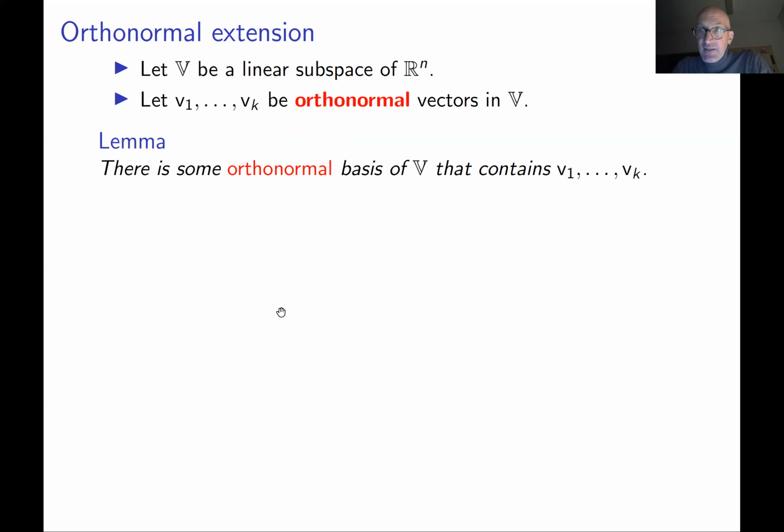Then scale this vector, multiply it by the number 1 divided by its length, such that the resulting vector has length 1. If you have a vector of length 1, it's automatically orthonormal. If your collection consists of one vector, there's nothing to take a dot product with except itself. And then you can apply this lemma and construct an orthonormal basis of V which contains this vector v1. This proves that V in particular has some orthonormal basis, as we claimed already earlier.